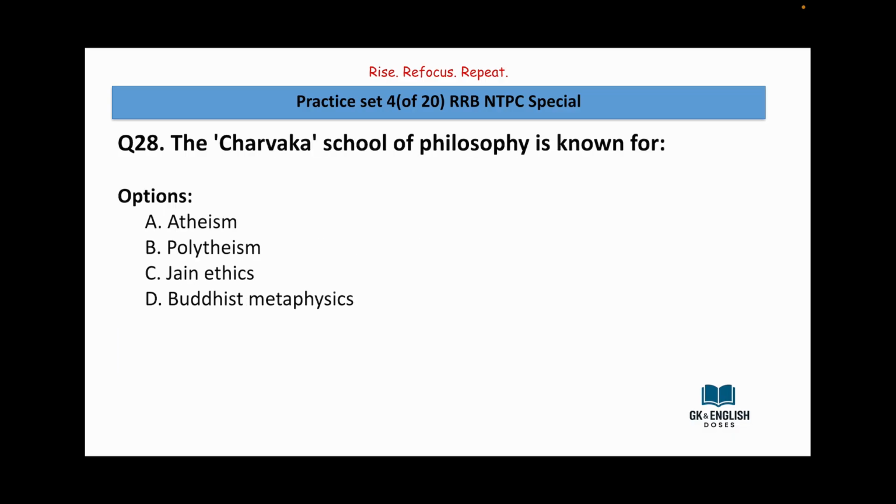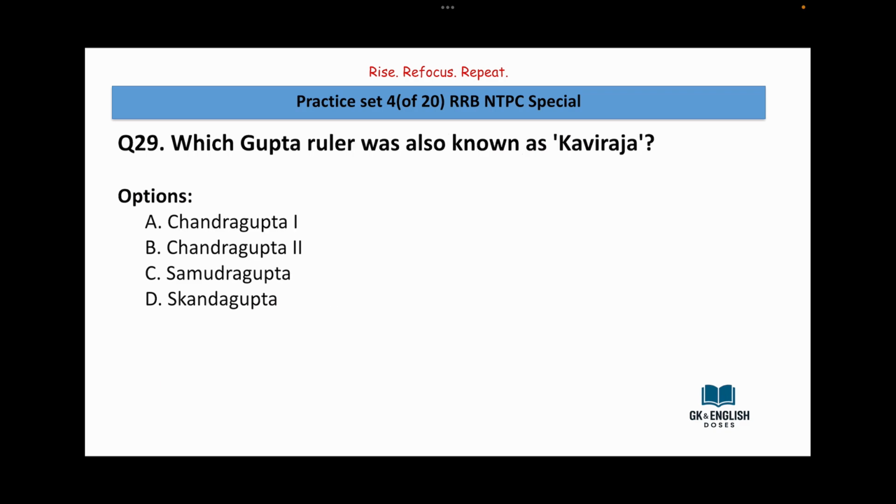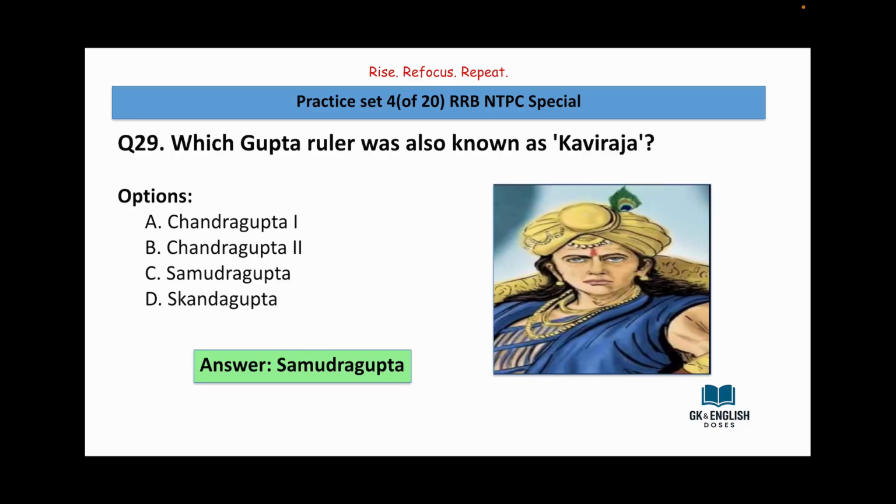The Charvak school of philosophy is known for atheism, polytheism, Jain ethics, Buddhist metaphysics. Answer is atheism. Which Gupta ruler was also known as Kavi Raja? Chandragupta I, Chandragupta II, Samudragupta, Skandagupta. The answer is Samudragupta.